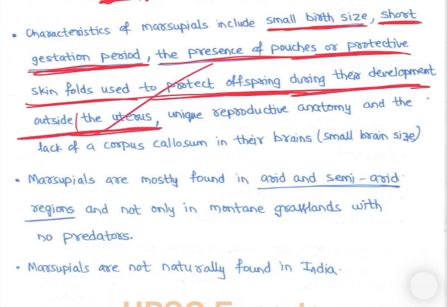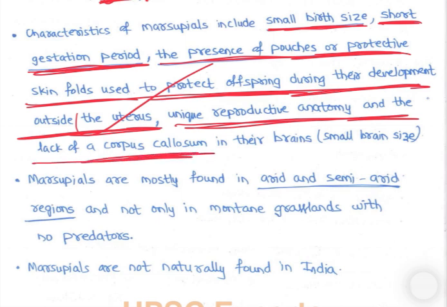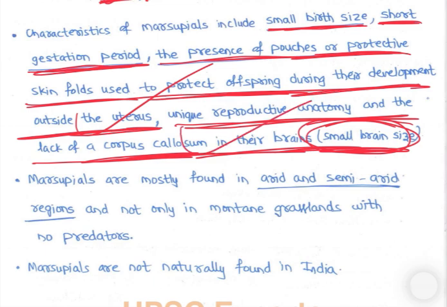They have unique reproductive anatomy and lack a corpus callosum in their brains, meaning small brains. These are the unique features of marsupials.